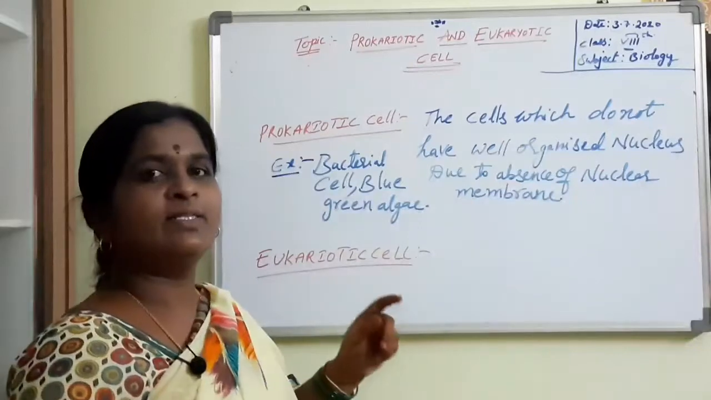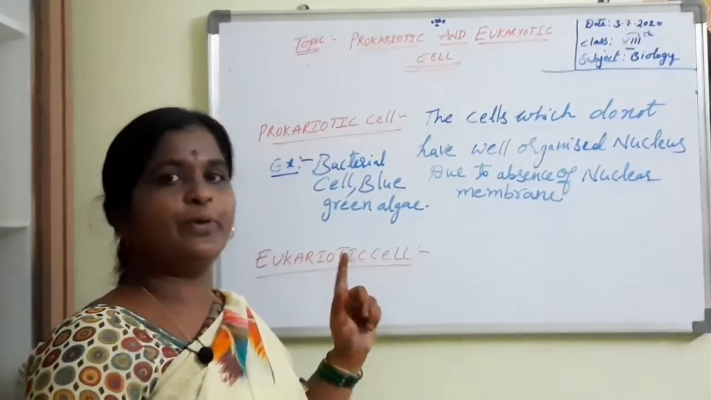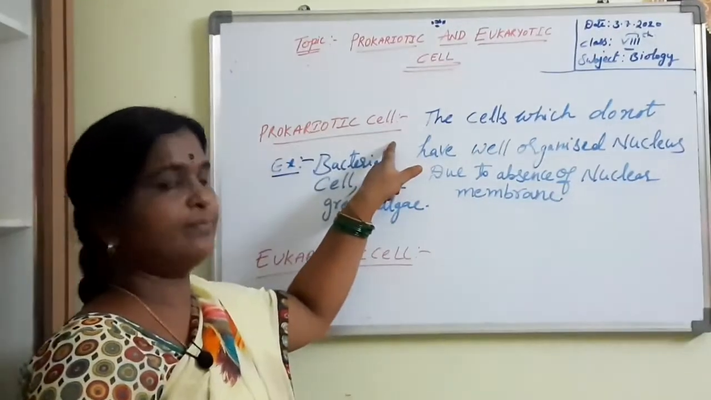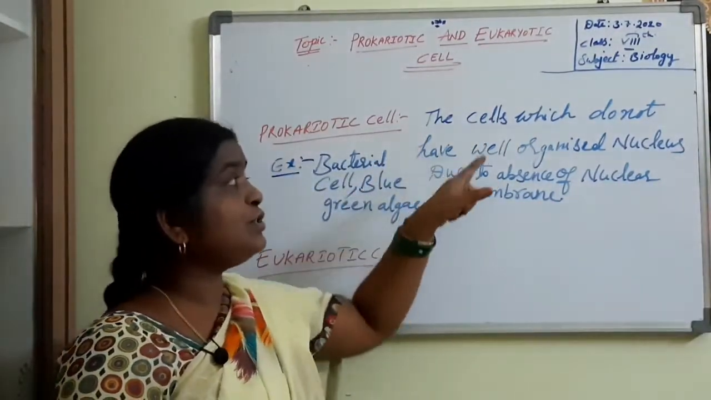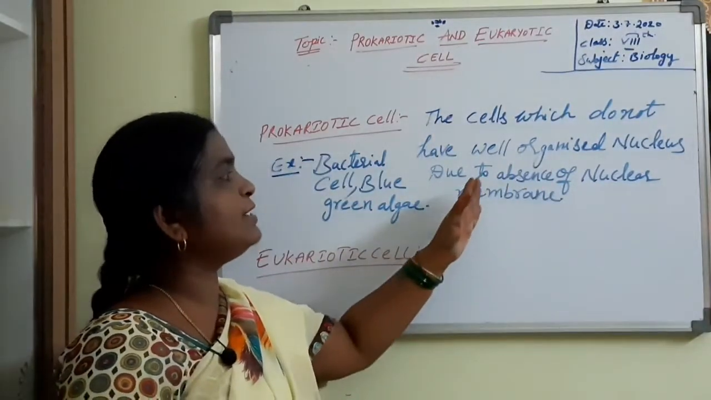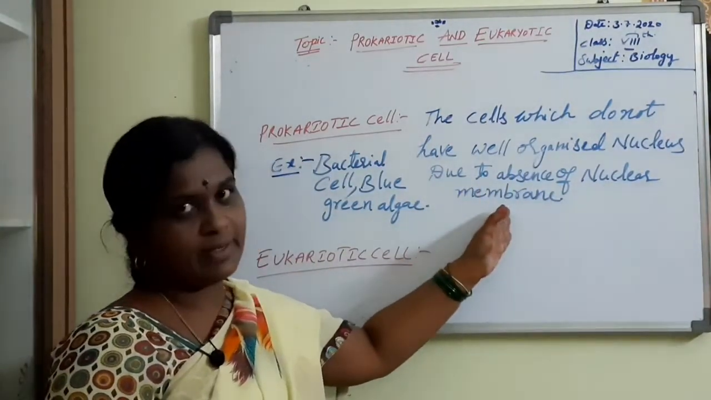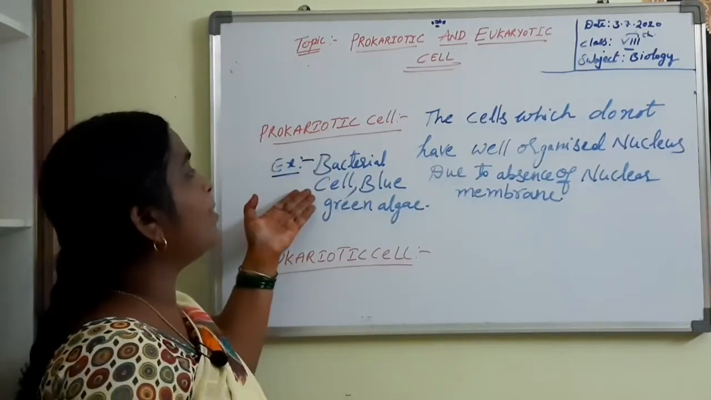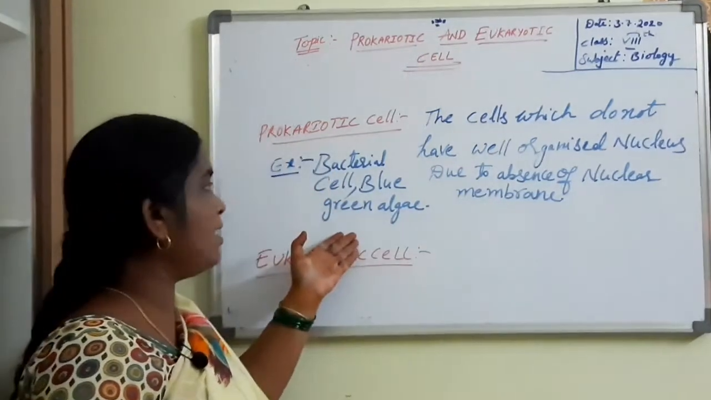So, now I will write a definition, you note it in your notes. The definition of the prokaryotic cell. The cells which do not have a well organized nucleus due to the absence of the nuclear membrane are called what, tell me, prokaryotic cell. Example, bacterial cell and the blue-green algae.